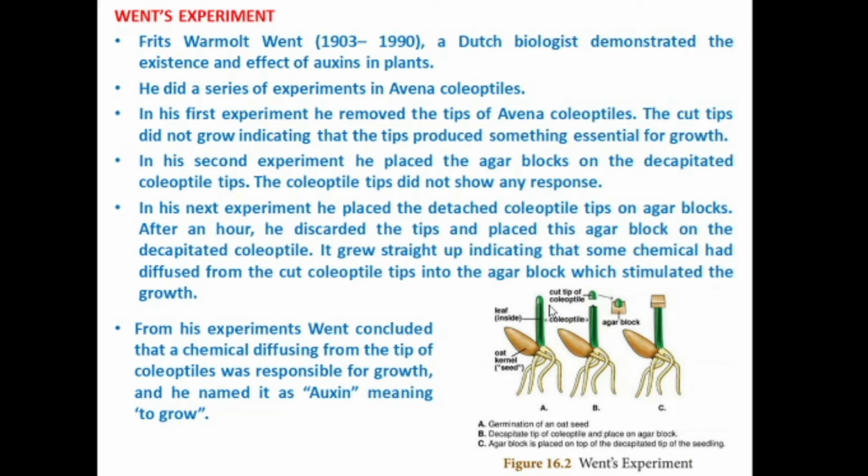Then he concluded that there must be some chemical substance which has been transported from the cut tip of the coleoptile to the agar block. When the agar block is placed on the coleoptile of the plant, it induces the plant to grow. From his experiments, Went concluded that a chemical diffusing from the tip of coleoptiles was responsible for growth, and he named it auxin, meaning to grow.